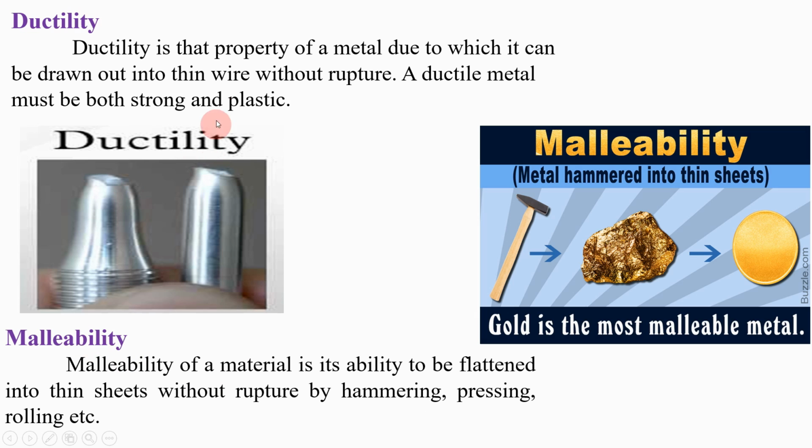So ductility refers to tensile property, that is, the property which allows your material to be drawn out into thin wire form. And what do you mean by malleability? Malleability refers to compressive property, by virtue of which your material is going to be formed into sheet form.